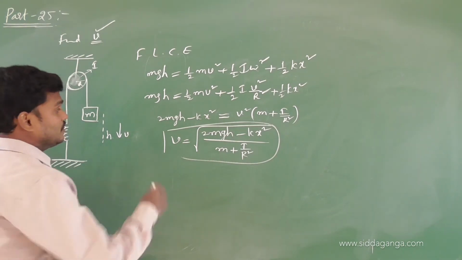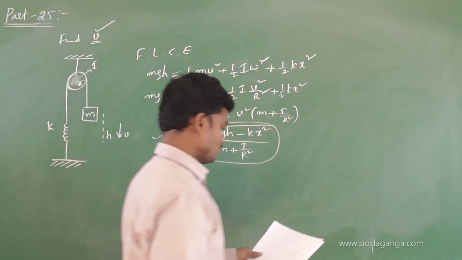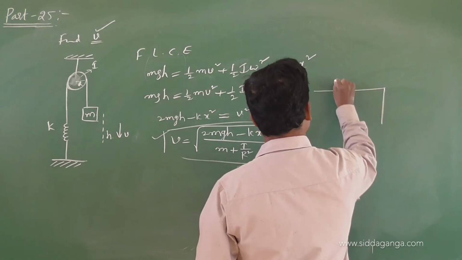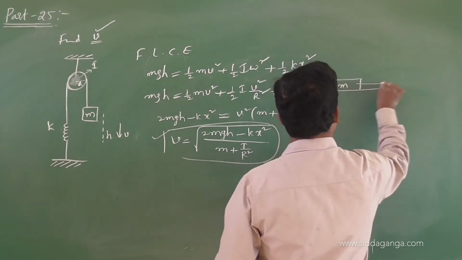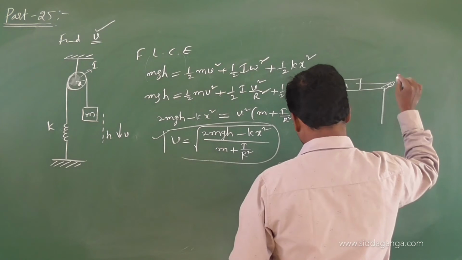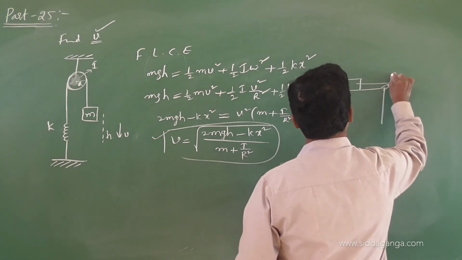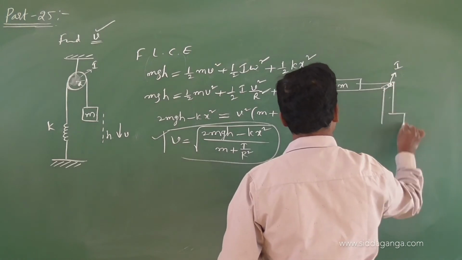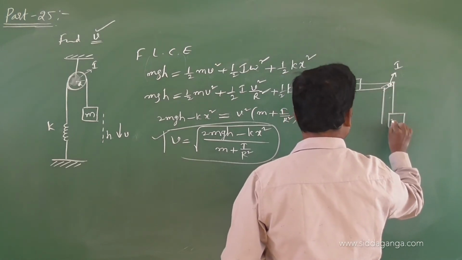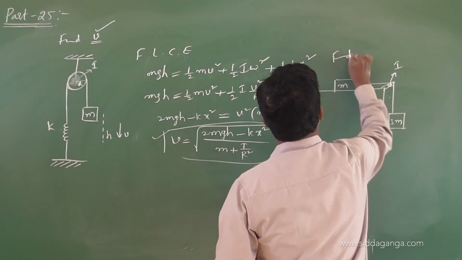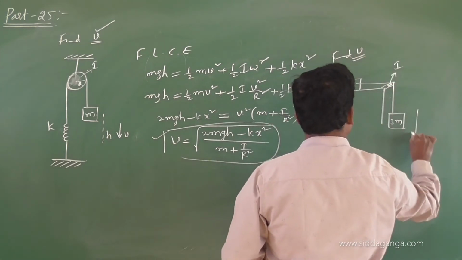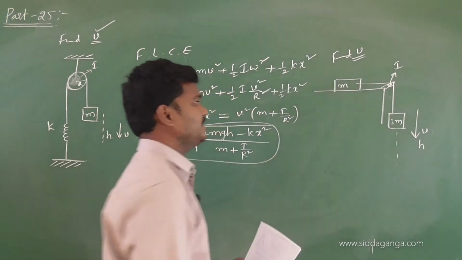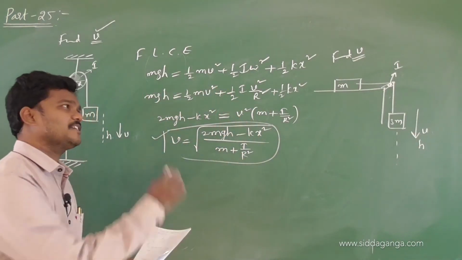Yeah, let us try one more question. I will give you one more, you try this one. Just write the equation and verify the calculations. Same questions are there in laws of motion, but that is different. Here the pulley mass is considered, the pulley moment of inertia is considered. Earlier we did not consider the mass of the pulley. So here 3m. The question is the same. Find the linear speed.